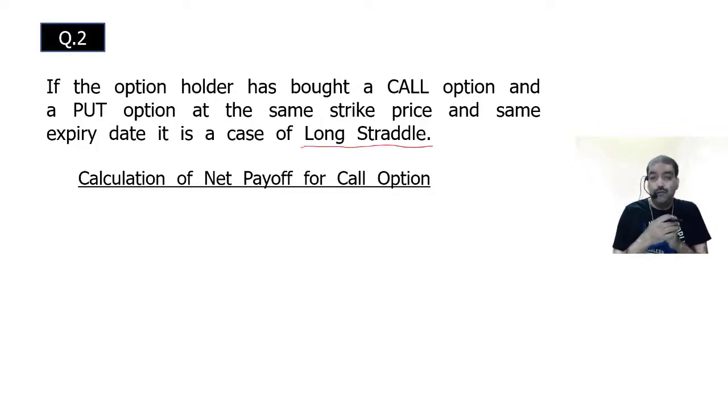Why long? Because we have bought. Both are being bought. When you buy, it is long. When you sell, it is short. So you are buying both, a call option and a put option.